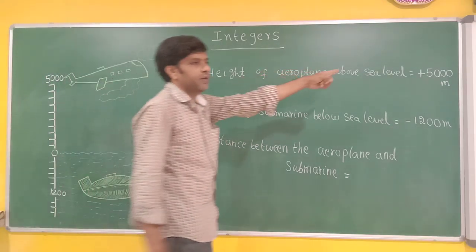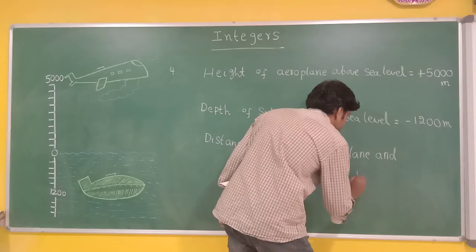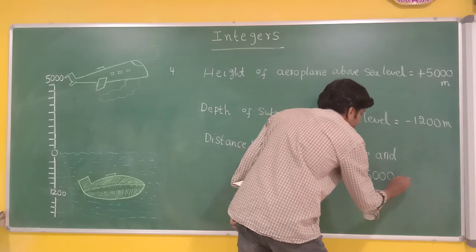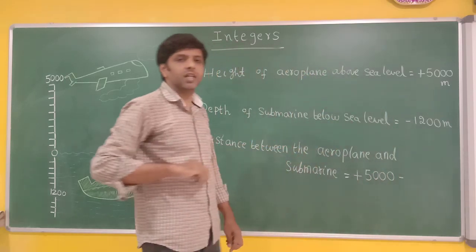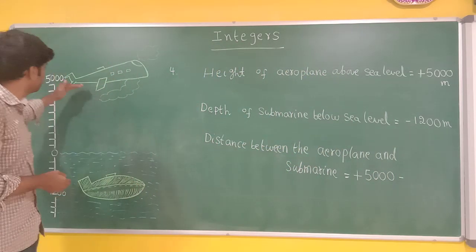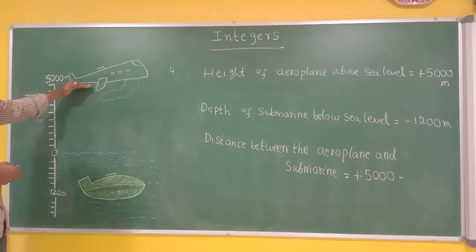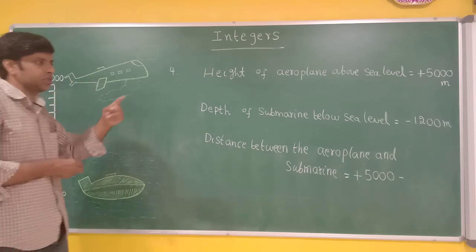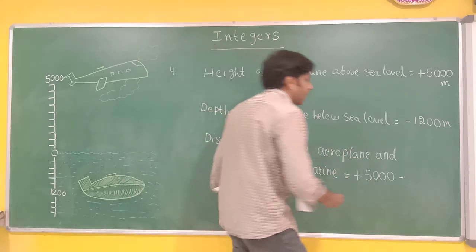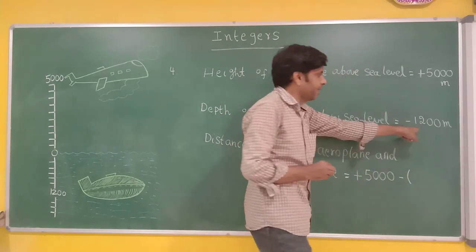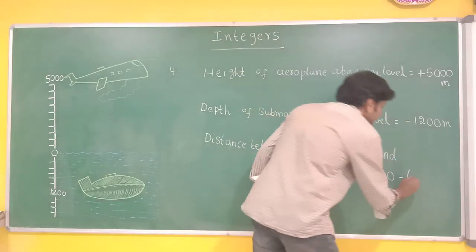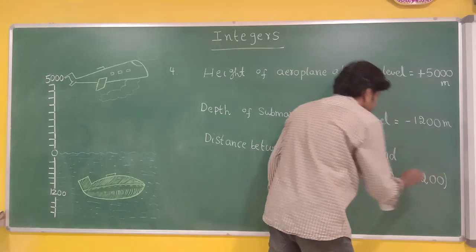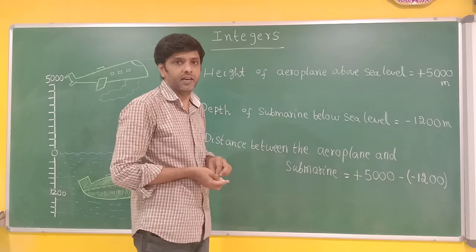Now let me start from here. Plus 5,000 minus. See, why am I using the word minus? Because from here I am coming down. Down means negative, no? So I am using minus. Understand this step very carefully.